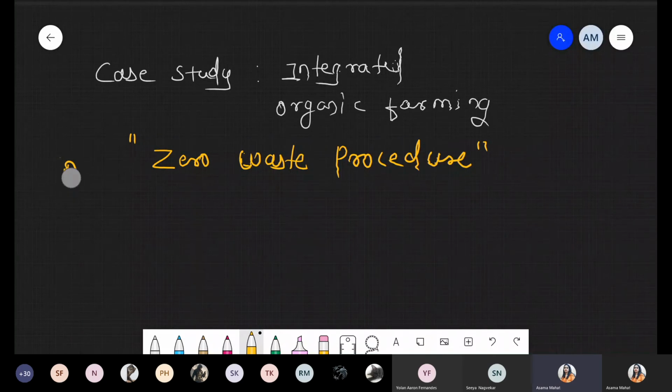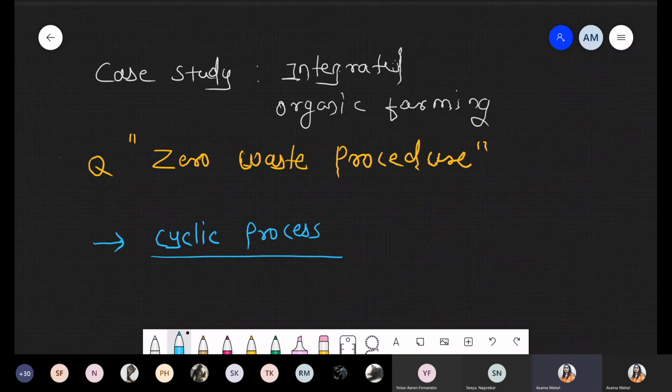Remember this point, when we are using the word zero, it means that we have to focus on only one process, that is a cyclic process. There is no waste. That's why we are using the word zero waste. So what will we do here? We are performing the cyclic process.